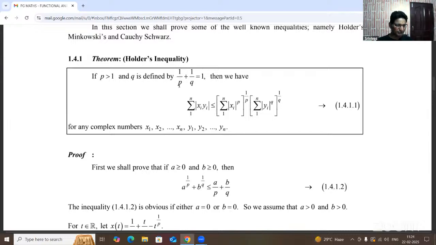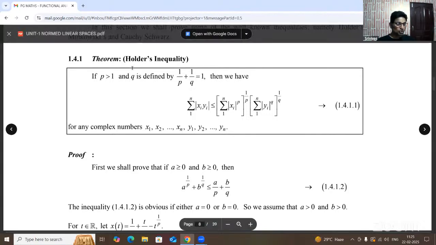So P greater than 1 means, suppose P equals 2, because a value greater than 1 is 2. So 1 by 2 plus 1 by 2, that is 0.5 plus 0.5, and we are getting 1. Hence the condition is P greater than 1, and q is defined by 1 by p plus 1 by